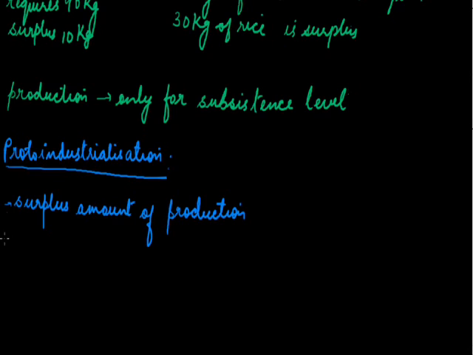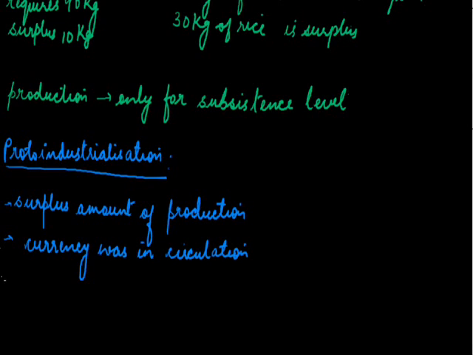And one more important thing, of course a major point, is that in the phase of proto-industrialization, currency was there in circulation. So if people are selling their surplus product, be it the farm product or be it the woven items, for example a textile product also, in return they are earning some amount of money. With that money in his pocket he can purchase other varieties of goods fulfilling his demands, or he can save that money for further investment.